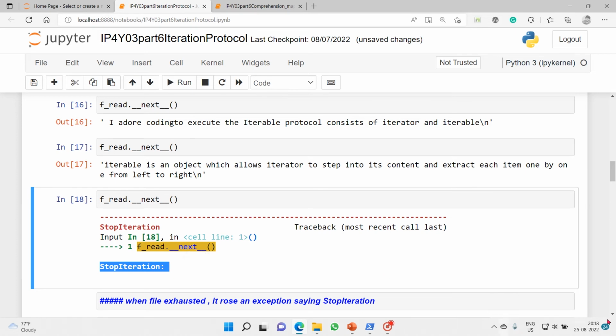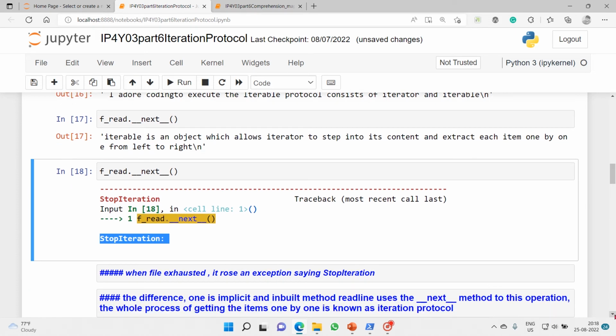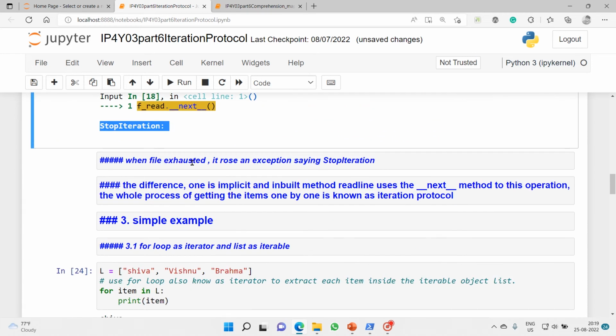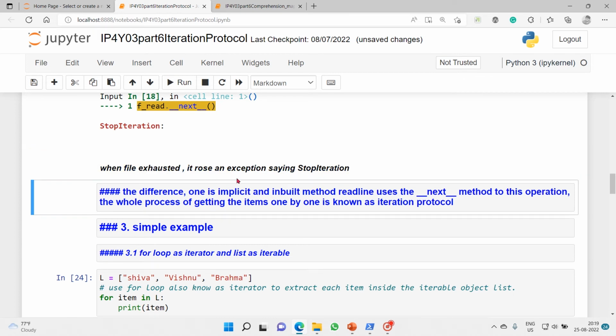So in a nutshell, we have done a method iteration and a manual iteration. In manual iteration, when the file is exhausted, it throws an exception saying StopIteration.